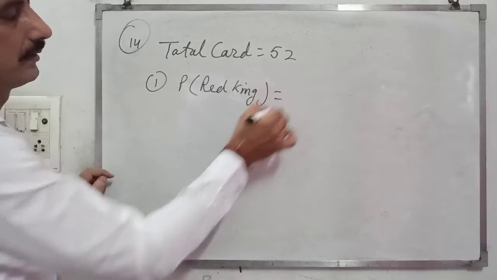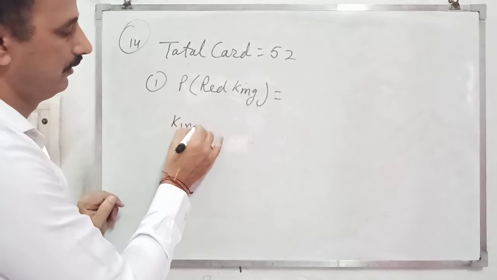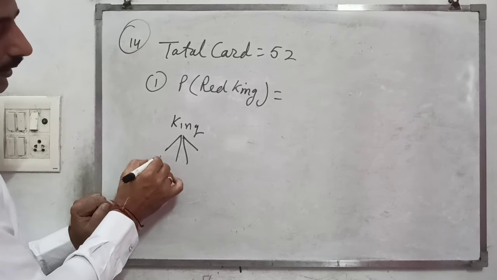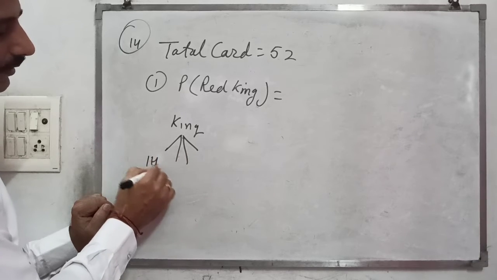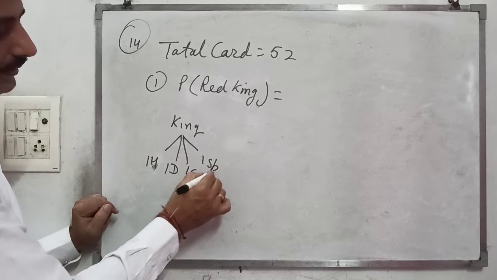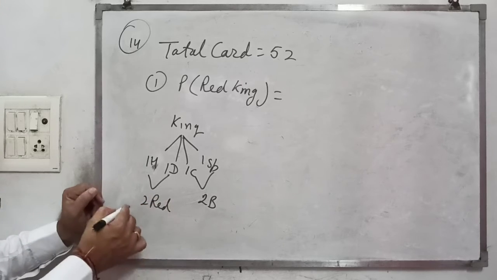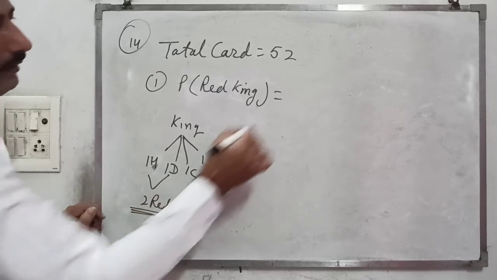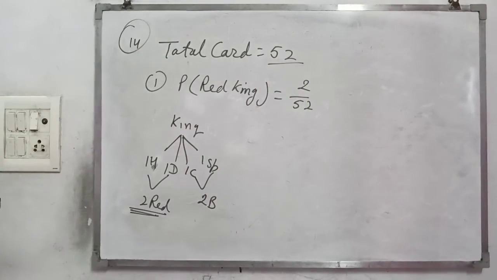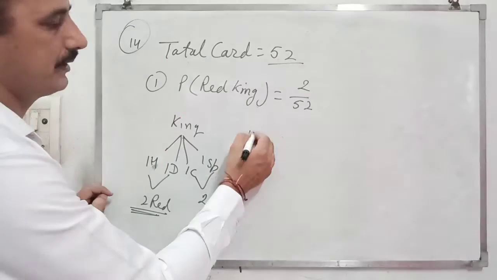There are 4 kings in the deck: one heart, one diamond, one club and one spade. These 2 are black and these 2 are red. So the probability of a red king is 2 upon 52, as the total is 52. Next we want to find the probability of the jack of heart.